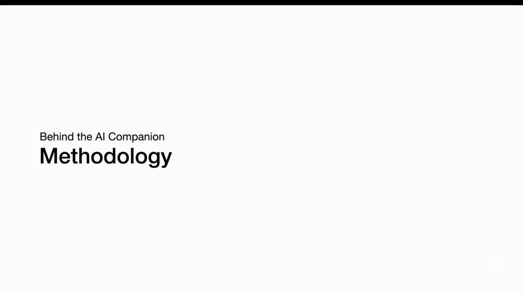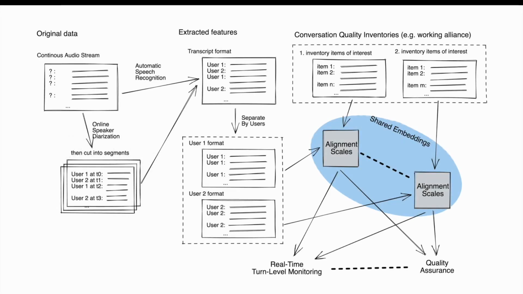Here comes the methodology. Shown here is our analytical framework. The input to our system is the continuous audio stream. We do not know who is speaking at which moment, and we utilize an online speaker diarization method to cut them into segments. And then, combining with automatic speech recognition, we can separate it into transcripts belonging to different users. When we have those user transcripts in real time, we can compare them with the inventory items of interest, which helps us quantify the quality of the conversation.